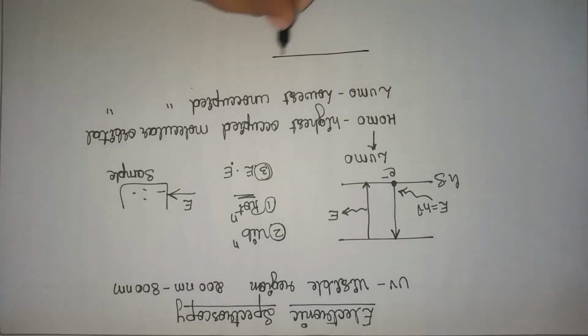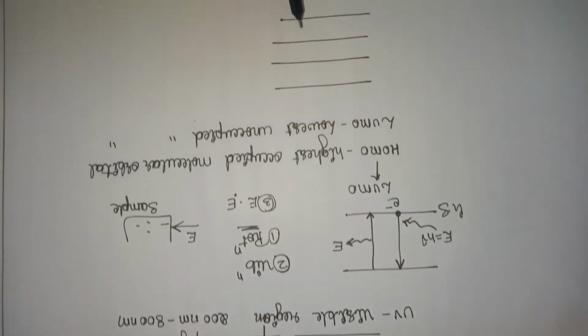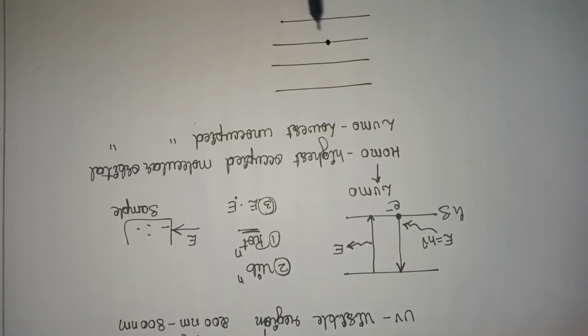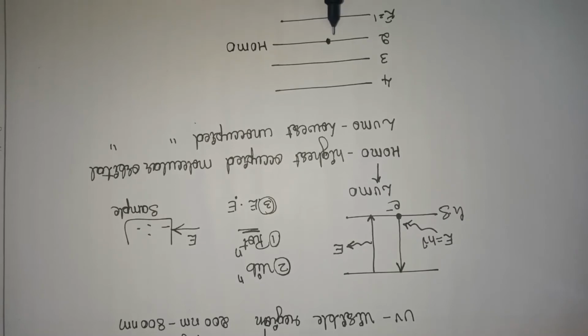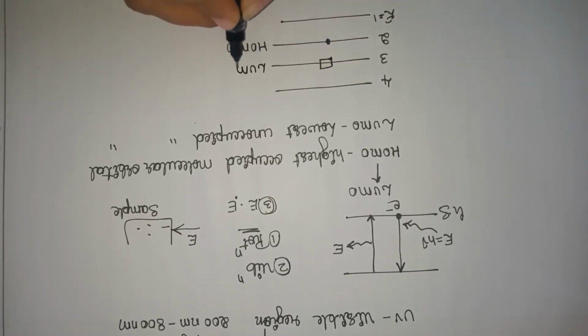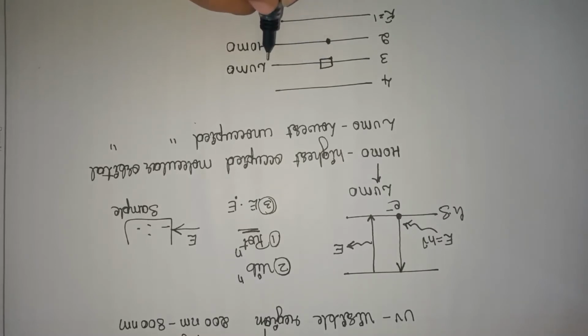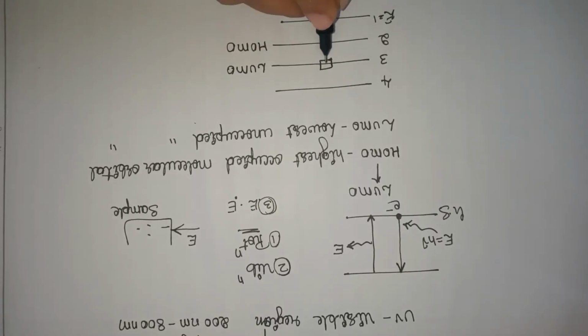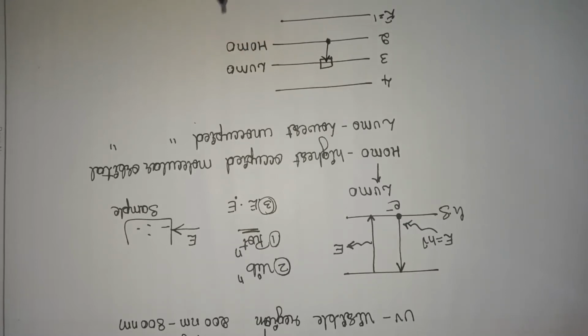That is, when there are electronic energy levels like this, see, this is the first, second, third and fourth level. So this is the highest occupied molecular orbital. This orbital is the highest occupied by the electron, and this is the lowest unoccupied molecular orbital, the lowest energy level having no electrons. So there is a transition from HOMO to LUMO. This is what is explained in electronic spectra or electronic transitions.